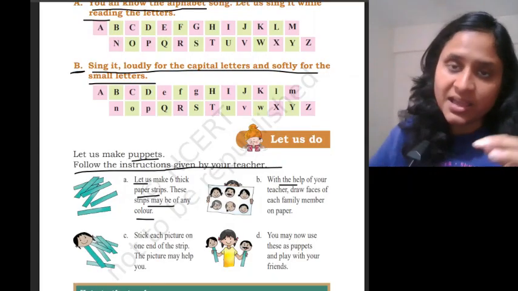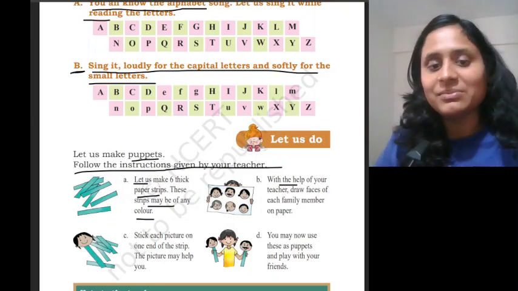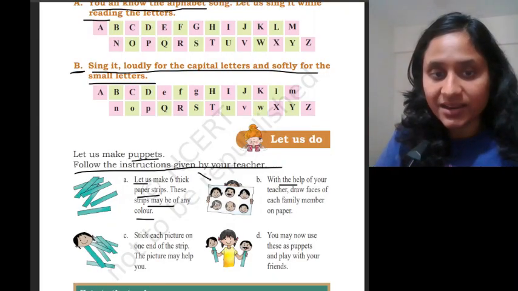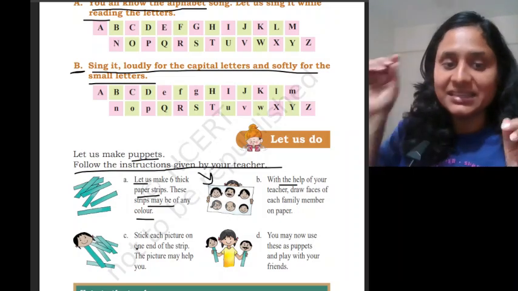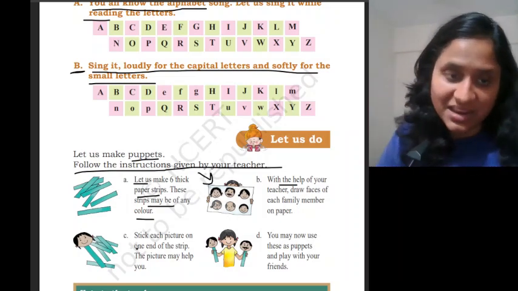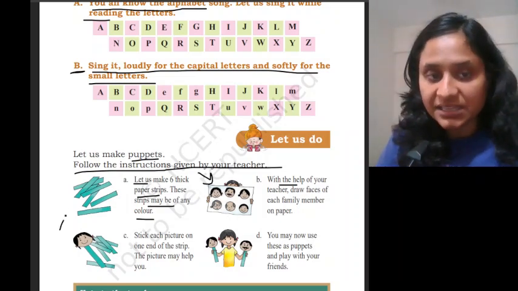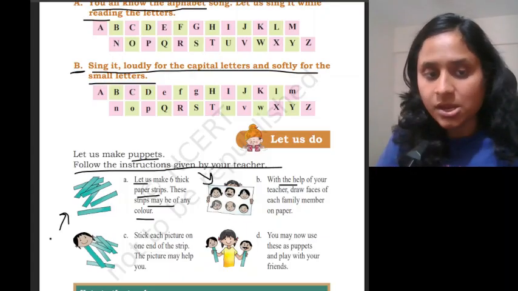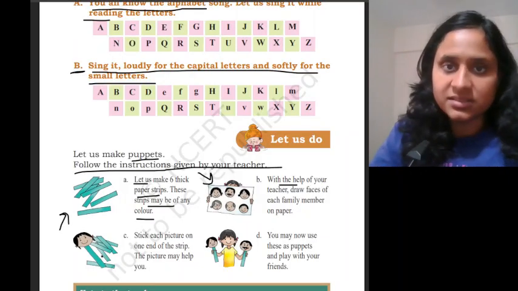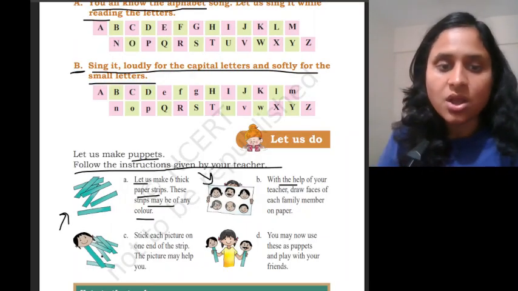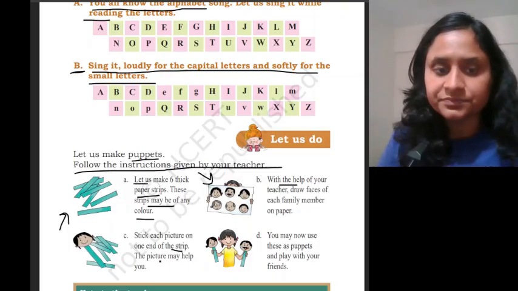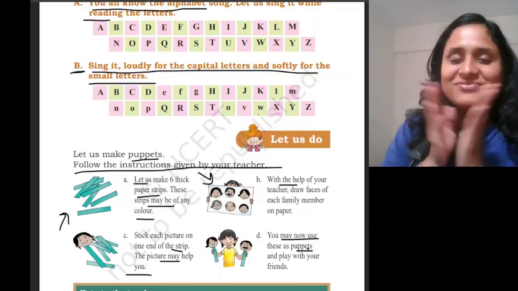Take a paper and draw faces of your family members like this girl here has drawn. Then stick each picture on one end of the strip. The picture may help you. You may now use these as puppets and play with your friends.